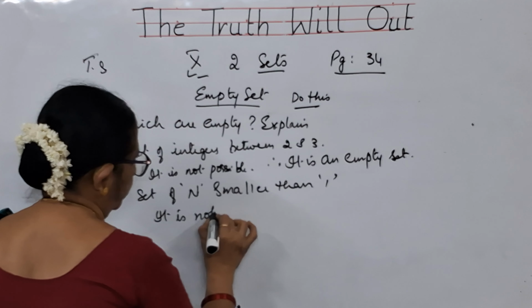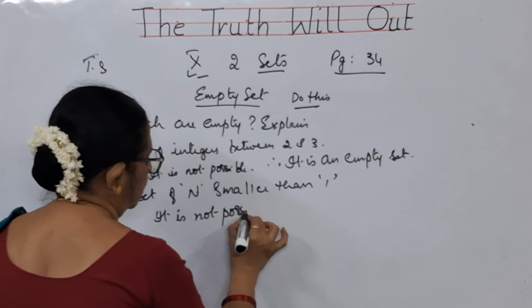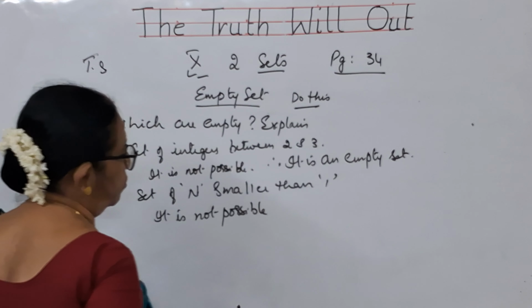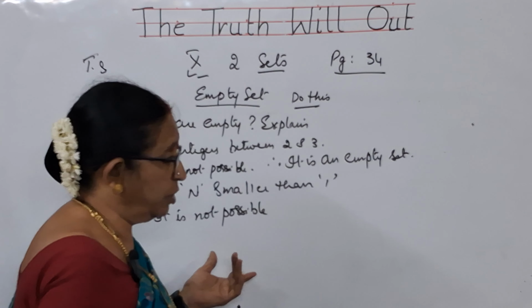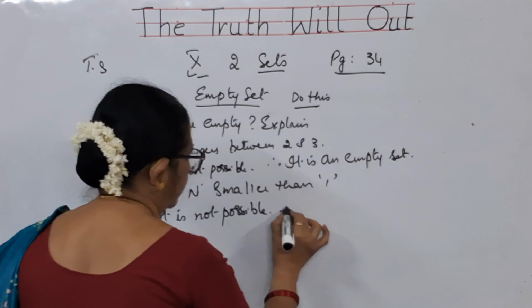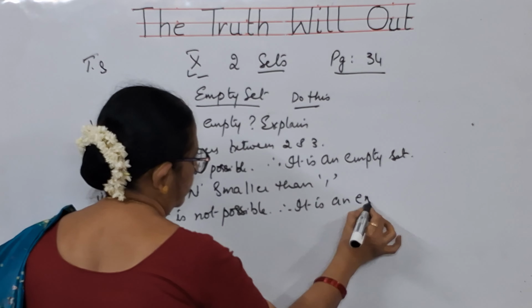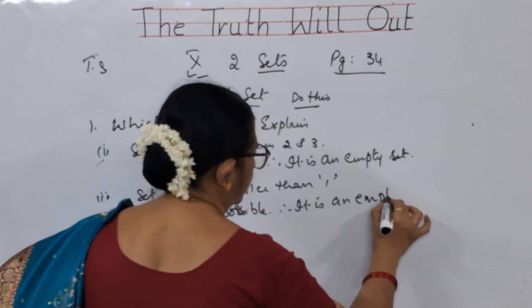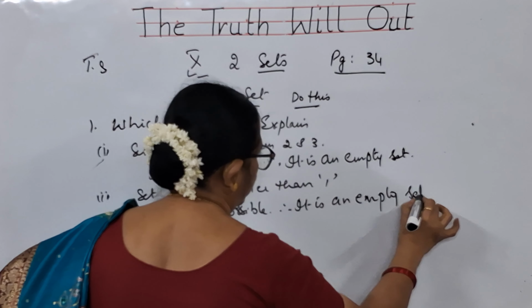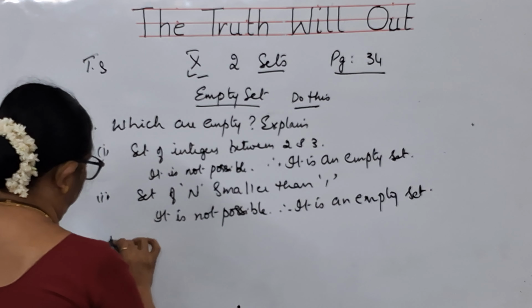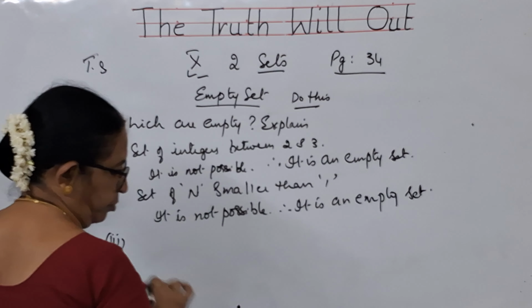You don't have any natural number which is lesser than 1. Lesser than 1 is 0, and 0 is not in natural numbers. Therefore, it is an empty set.